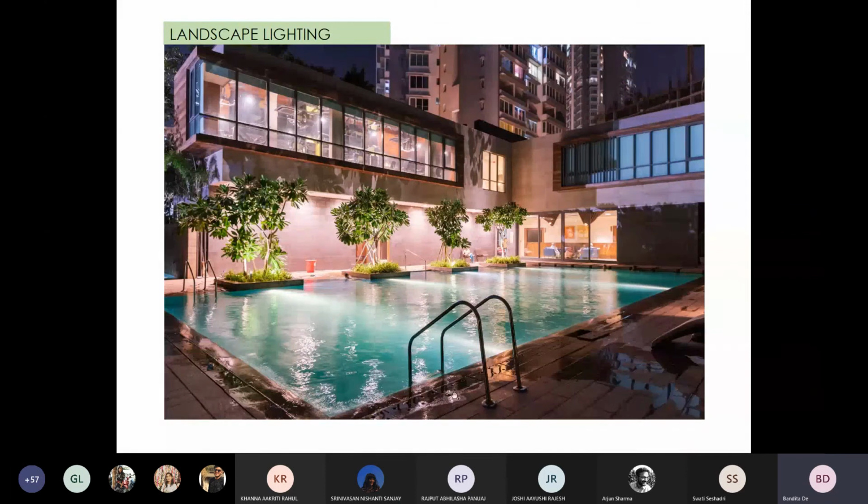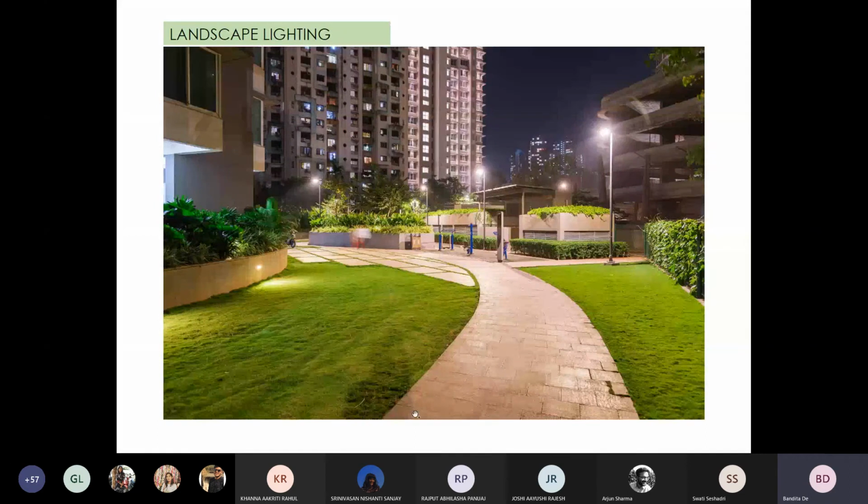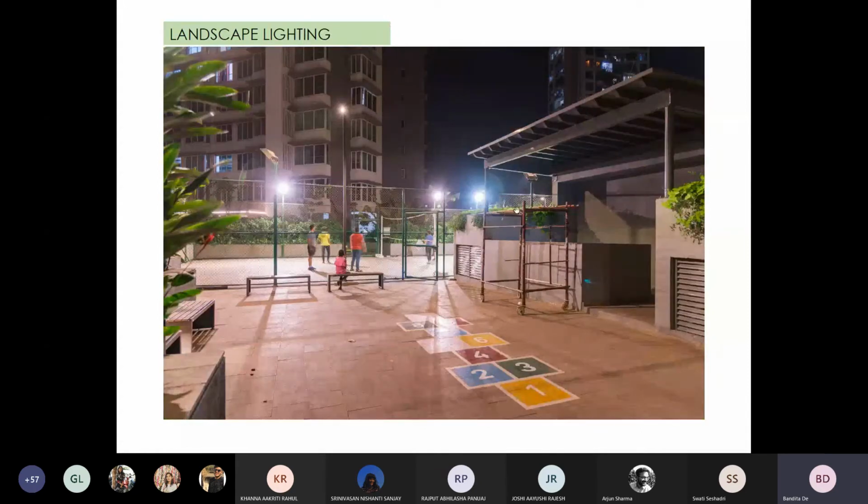Underwater lights are used for the swimming pool areas, and the trees have been highlighted, also creating a silhouetting or a shadow effect on the building. All the pathways have post lights as part of the functional lighting. Again, for the sports areas, the light fixtures, their angle and beam were carefully designed so that they cause no discomfort to the residents living on the lower floors.